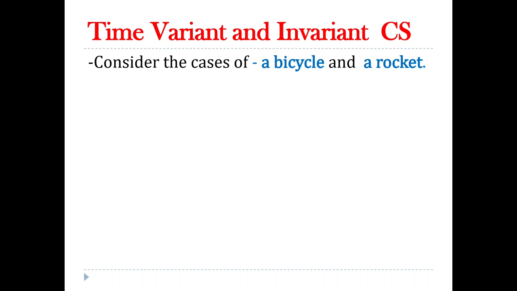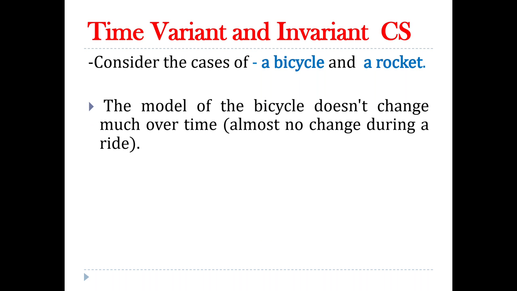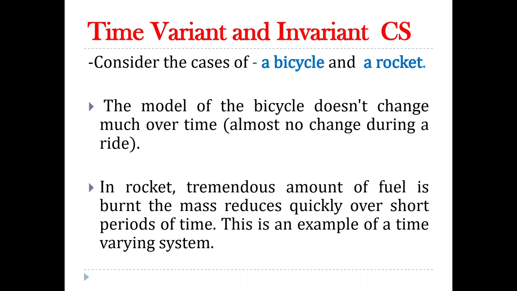Examples: consider the cases of bicycle and a rocket. Here in the case of bicycle, the model of bicycle does not change much over the time, means it almost shows no change during a ride. The air filled in the tire of the bicycle does not change much over the time, and this is an example of time invariant control system. For time varying system, consider the model of rocket. A tremendous amount of fuel is burned when the mass reduces quickly over the short period of time, and thus this is an example of time varying system.